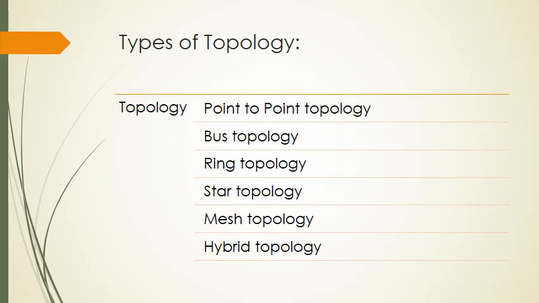Now let us discuss the different types of topologies. There are mainly 6 types of topologies. First is point-to-point topology, second is bus topology, third is ring topology, next star topology, mesh topology and hybrid topology.